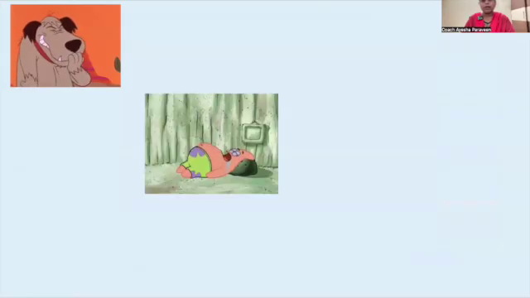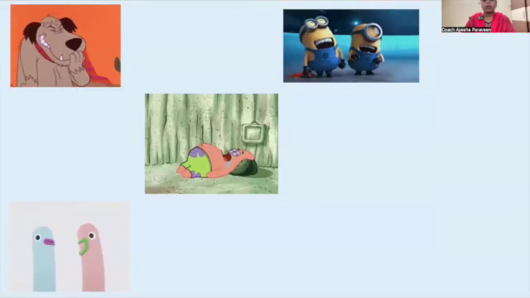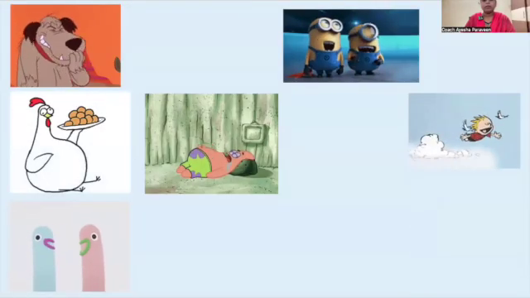As you could see in the picture, there are some activities happening. The doggy is laughing. The man is sleeping. Here they are discussing, communicating, and again laughing. Again communicating, talking. Here it is flying.